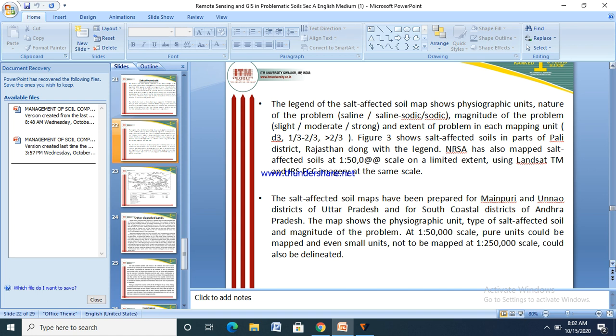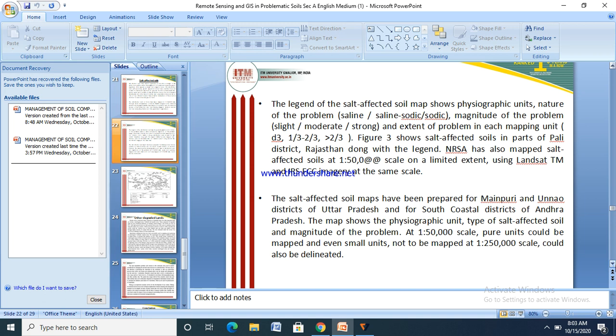NRSA has also mapped salt-affected soils at 1:50,000 scale on a limited extent using Landsat TM and IRS FCC imagery at the same scale. The salt-affected soils maps have been prepared for Mainpuri and Unnao districts of Uttar Pradesh and for south coastal districts of Andhra Pradesh.